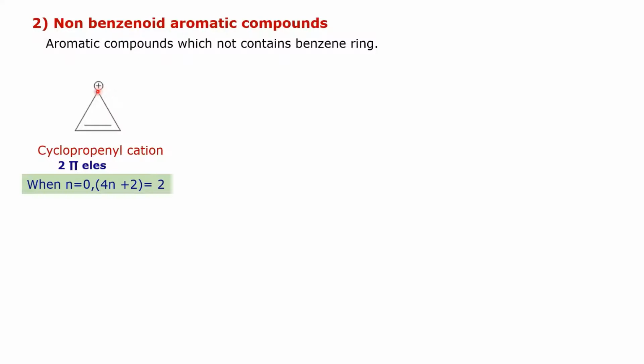There is a carbon and one hydrogen, therefore it is in sp2 hybridization state, and in case of cyclopropenyl cation there is 1 pi bond, that is there are 2 pi electrons, and when n is equal to 0, 4n plus 2 is equal to 2, and it fits in the formula of Huckel's rule, that is 4n plus 2 pi electrons, therefore cyclopropenyl cation is an aromatic compound. This compound does not contain a benzene ring, but it is aromatic in nature, hence it is a non-benzenoid aromatic compound.